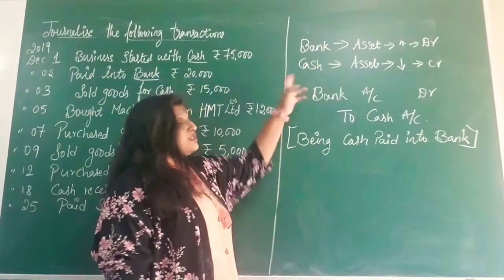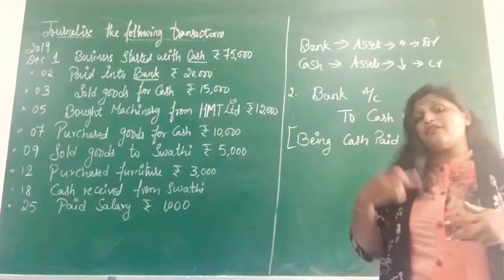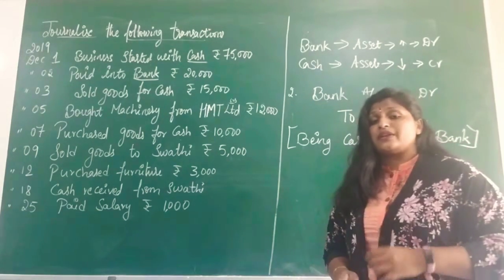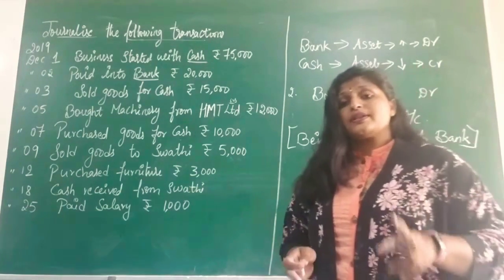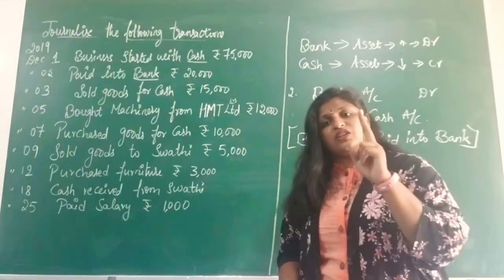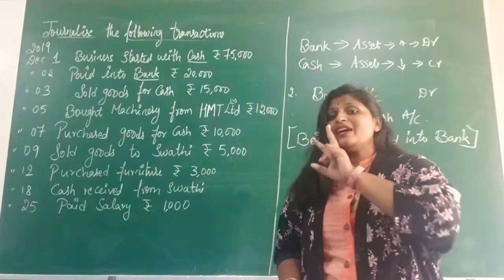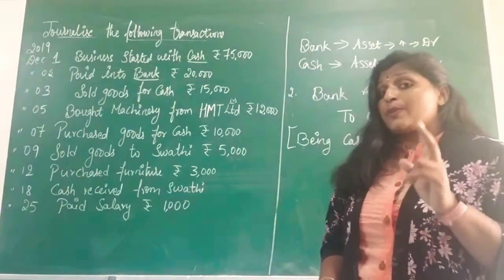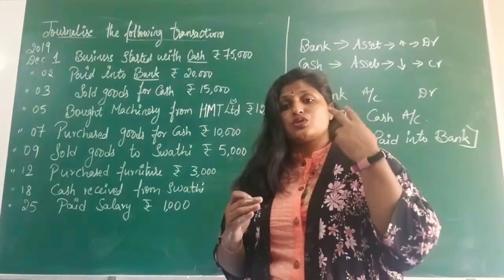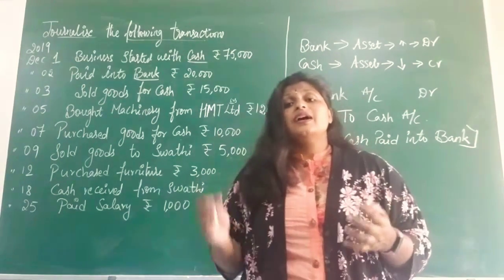Understood? When you select the two aspects, then classify the accounts, then using the rules you will find out debit and credit. Obviously, of the two aspects, one will be debited and one will be credited. Both cannot be debited, both cannot be credited. The dual aspect concept says two accounts will be affected, debit and credit.